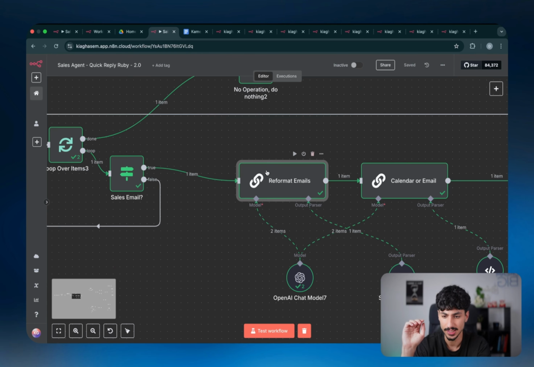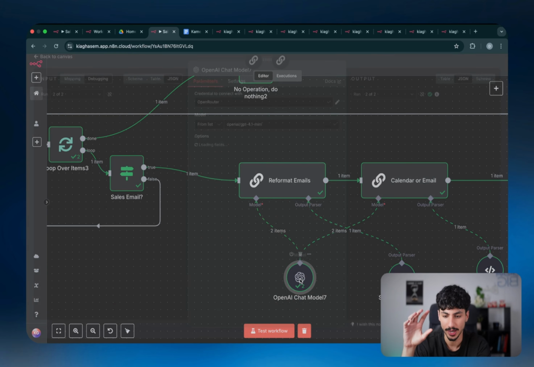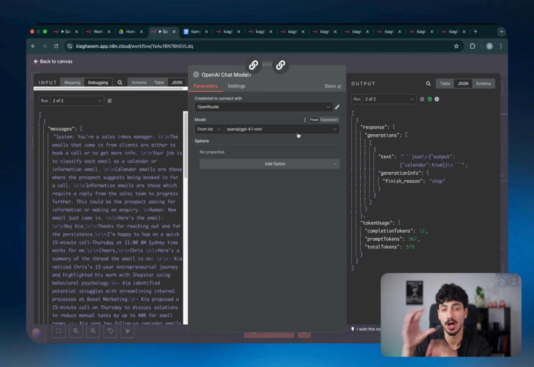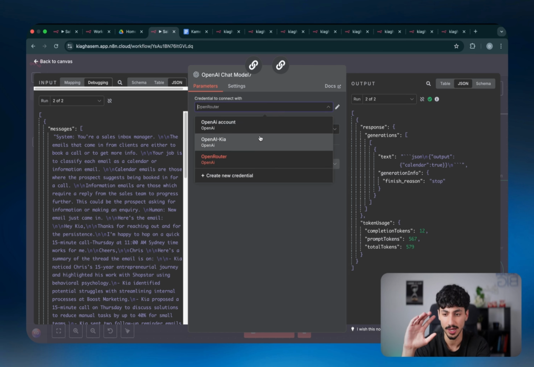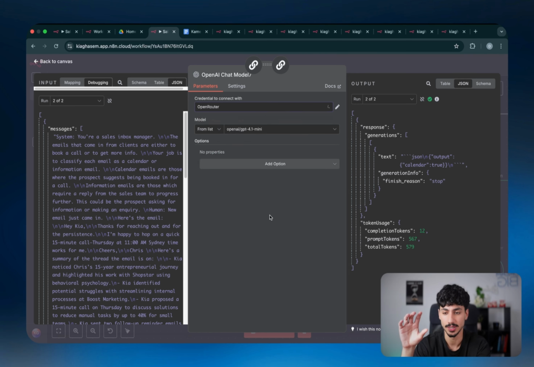And then as you guys can see, this node is connected to a brain, which is basically just the AI model that we're actually using to do that thing. So in this case, you'll just connect it to your OpenAI account, the credential that you just added to n8n, and then you will choose the actual model that you want to use. So I'd recommend using something really cheap like 4.1 mini. But if you want, you can even go cheaper and use Nano. And honestly, that would probably still do the job.